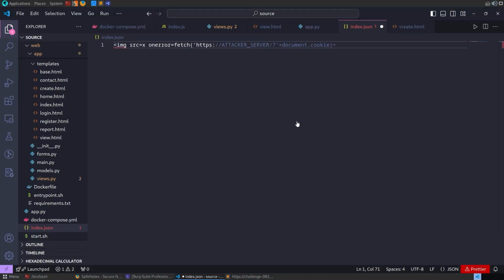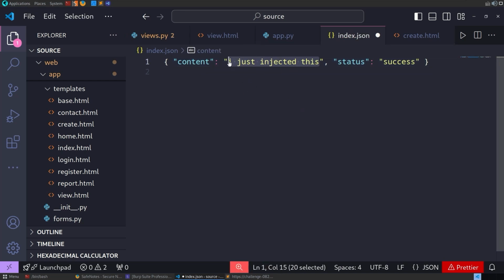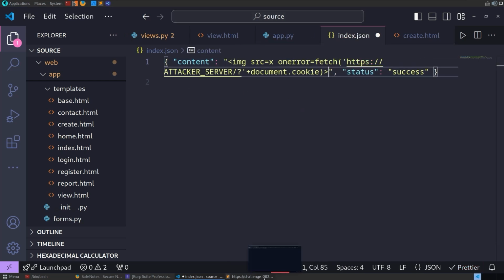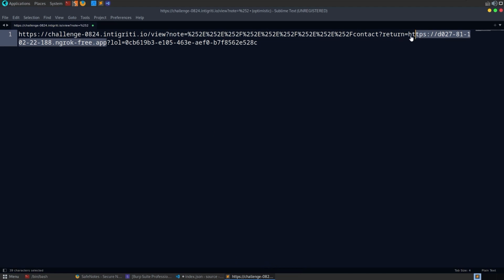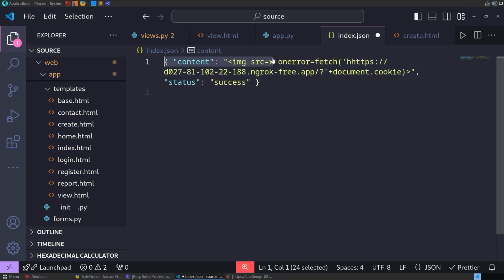I'm going to paste this in. That's way too big. All right, we'll paste this in, and I was meant to just paste it into the content bit. Let's do that. Okay, and then we want the attacker server, so I will take a copy of that here. This is just a very simple XSS payload, which is going to try and load this image. It's an invalid source. That's not a valid source, obviously.